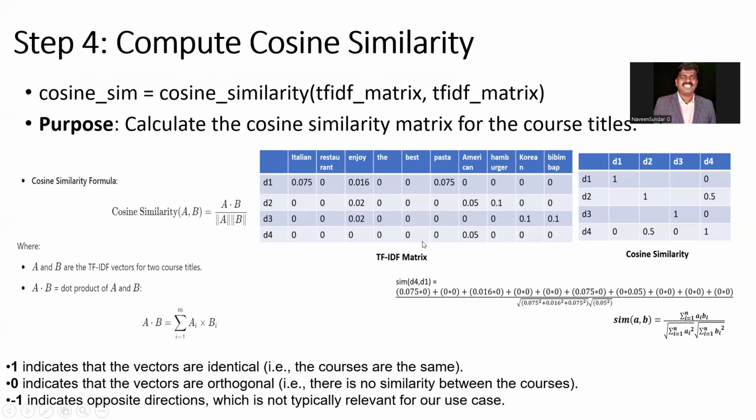So we have found the TF-IDF matrix. After this, we use this table to find the cosine similarity. Now I clearly know the similarity between each and every different course title. This is how we measure the cosine similarity. So after the TF-IDF matrix, step 4 is cosine similarity, right?